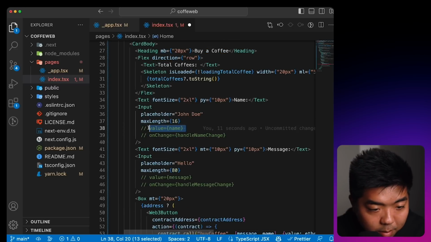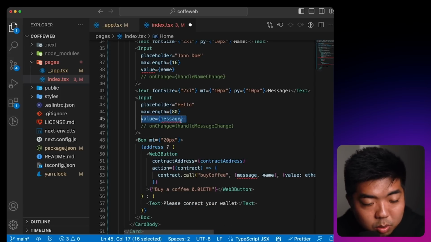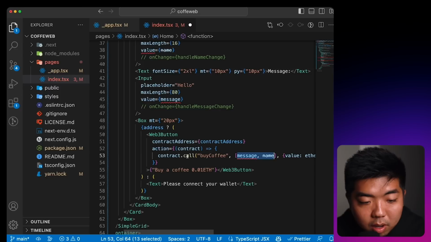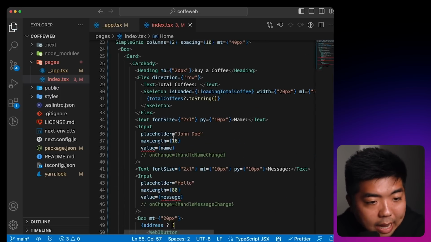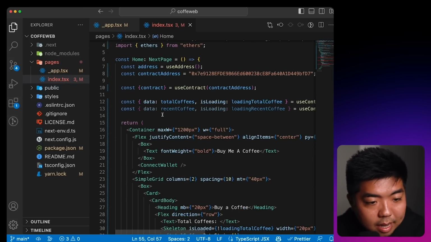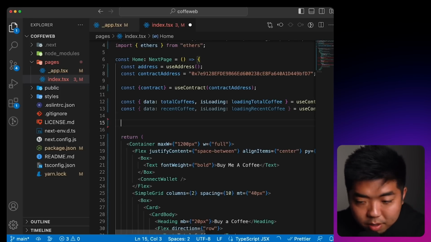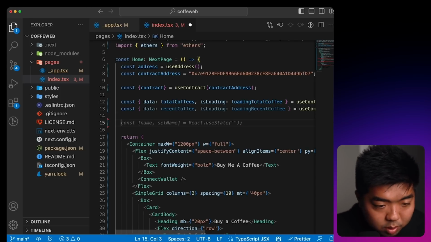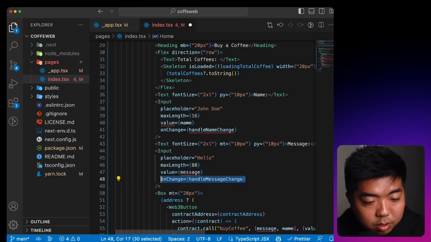So if we actually uncomment this here and this here, those are the 2 values that we are going to set right here when we call our function. And that does it for the buy coffee side of our app. Now we do need to set a few things. The first things we need to set are being able to get the message and name values. So we're going to create 2 state variables, and we're going to set up our functions to handle the changes to those inputs as well.